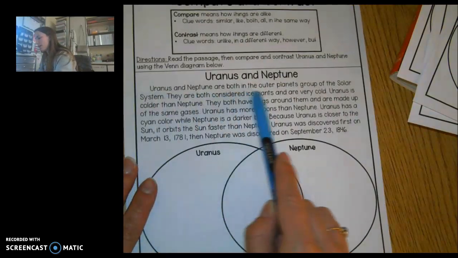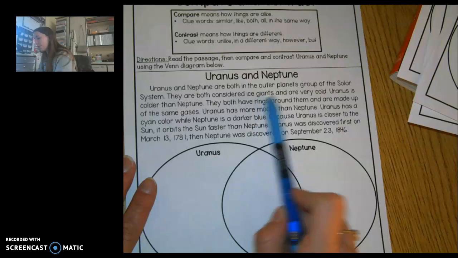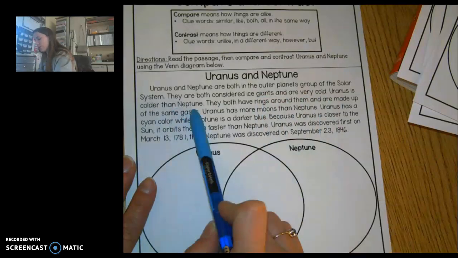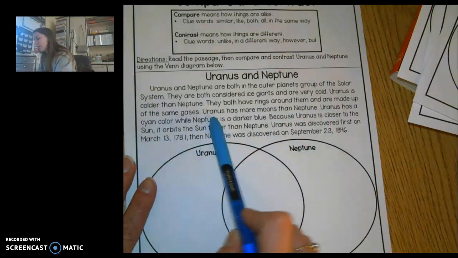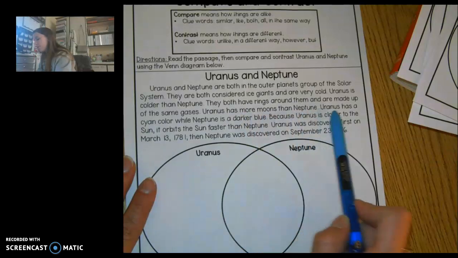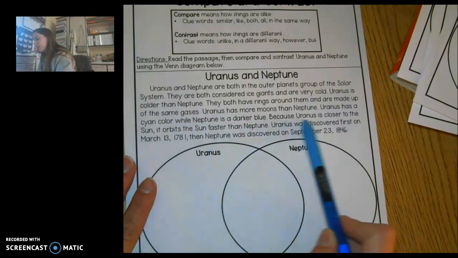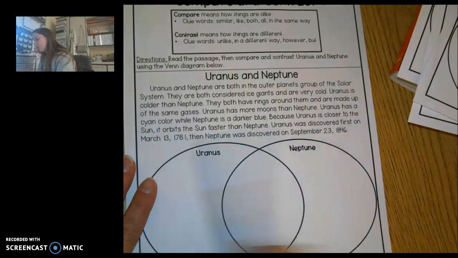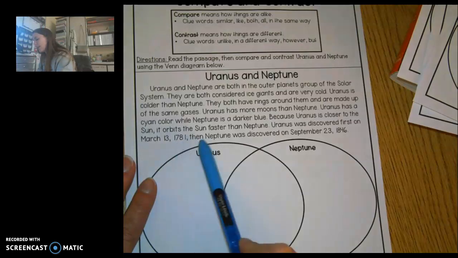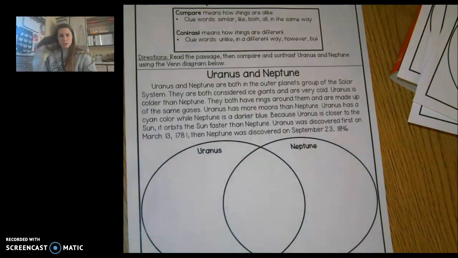Uranus and Neptune are both in the outer planets group of the solar system. They are both considered ice giants and are very cold. Uranus is colder than Neptune. They both have rings around them and are made up of the same gases. Uranus has more moons than Neptune. Uranus has a cyan color, while Neptune is a darker blue. Because Uranus is closer to the Sun, it orbits the Sun faster than Neptune. Uranus was discovered first on March 13, 1781. Then Neptune was discovered on September 23, 1846.